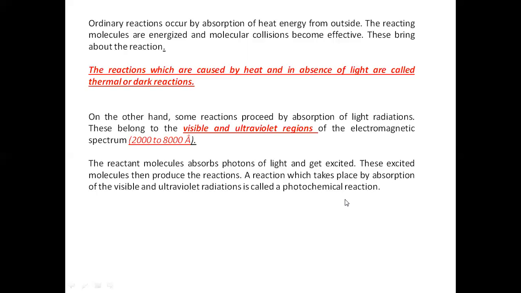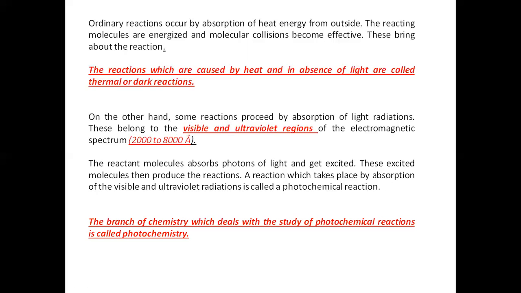See the difference. If any reaction is occurring due to heat, then it is called a thermal or dark reaction. And if the reaction occurs by absorption of either ultraviolet or visible radiation, such a reaction is called a photochemical reaction. So the role of heat decides a thermal or dark reaction, and the role of light decides a photochemical reaction.